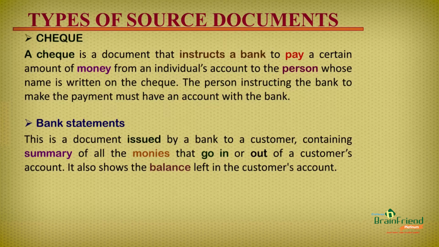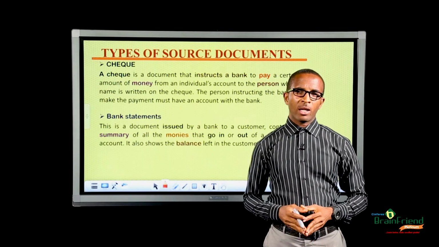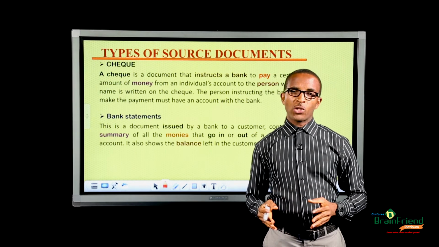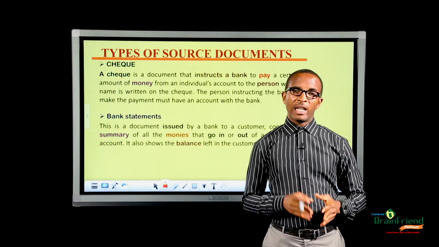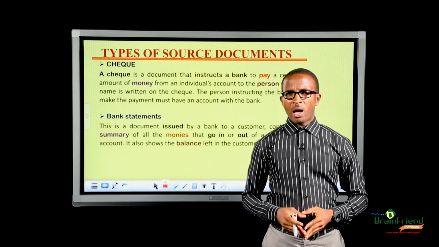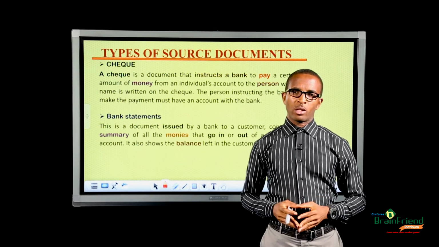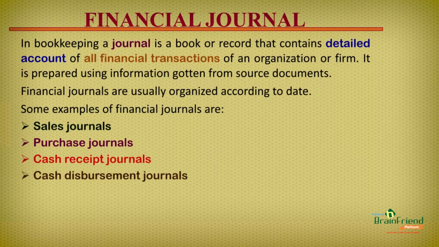A bank statement is a document issued by a bank to its customer that summarizes the amount of money that goes in and out of a customer's account. It also shows the balance left in the customer's account. Having said this, let us now look at the different financial journals. But before we do that, let us know what a financial journal is.